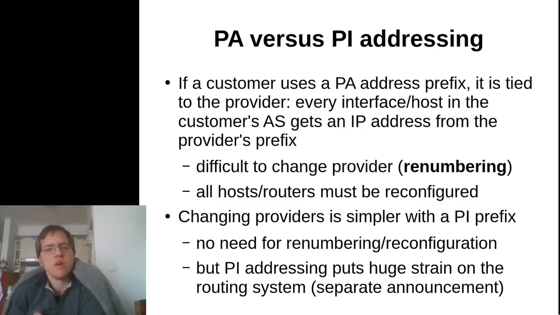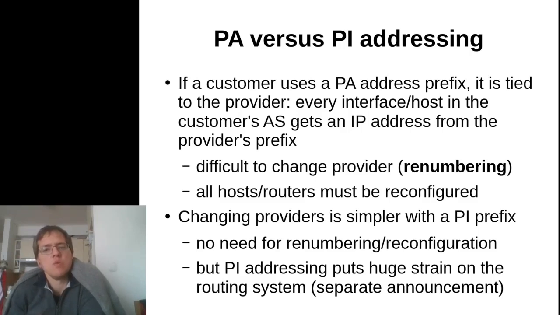I need to configure all the firewalls and the DHCP servers and everything like that with a particular IP address that I get from the provider, which is all nice until I want to switch providers, in which case my access to this address prefix will go away.